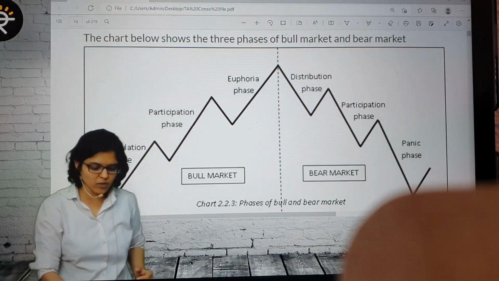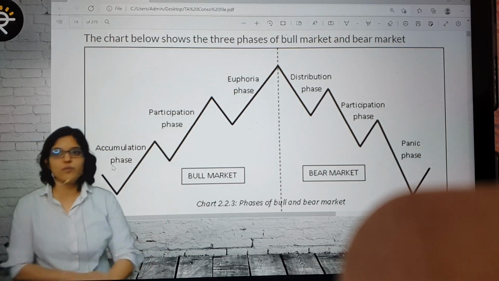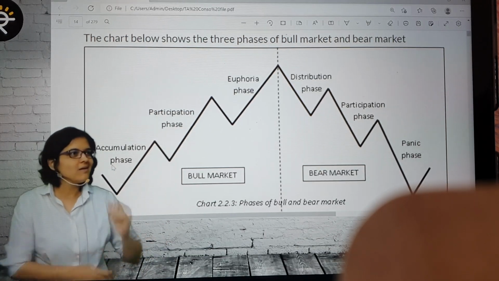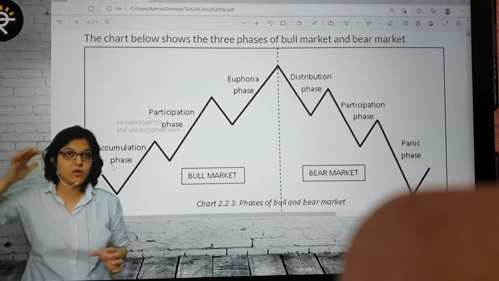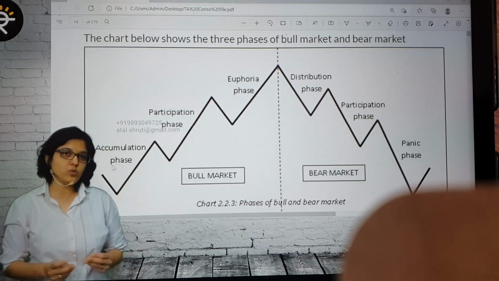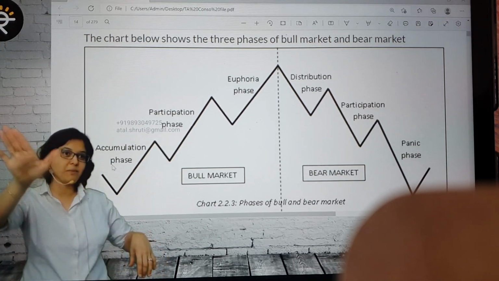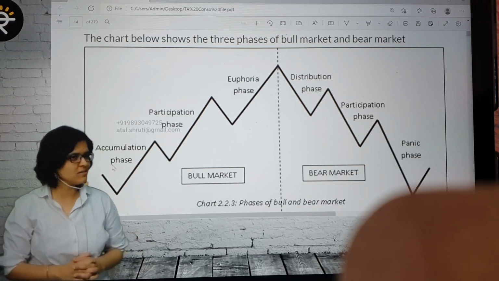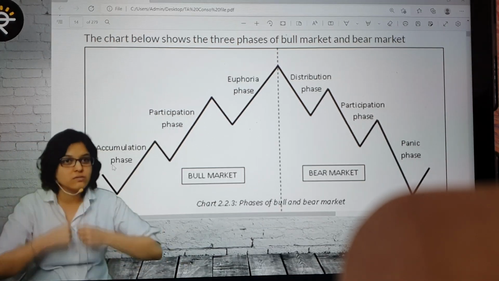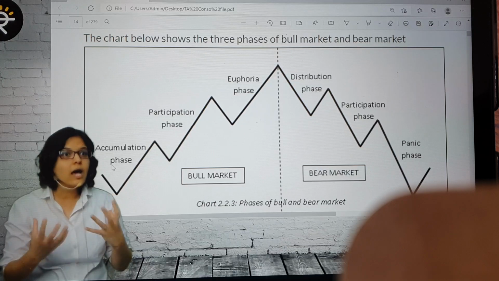First phase is known as the accumulation phase. Only and only smart people, super smart people. Example, none of us. They are the ones, big institutional players basically, who have a lot of insights. They'll be the ones who will identify the trend at a very early stage. And they'll be the ones who will be jumping into the train which is going to go up, at a very early phase. And that is where they start their accumulation. They start buying. That is why the word accumulation. They're buying and buying and buying.